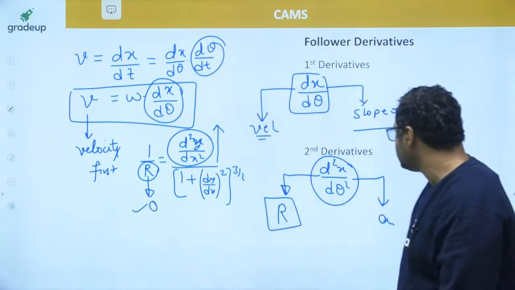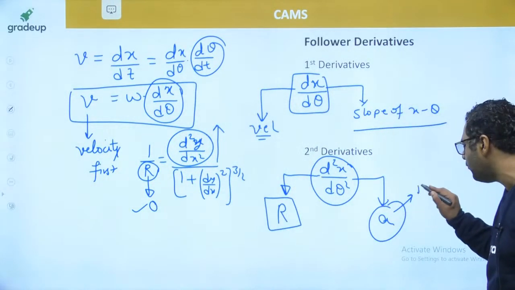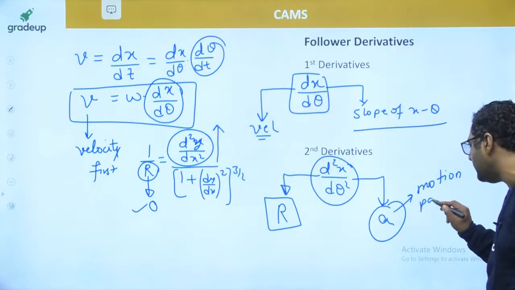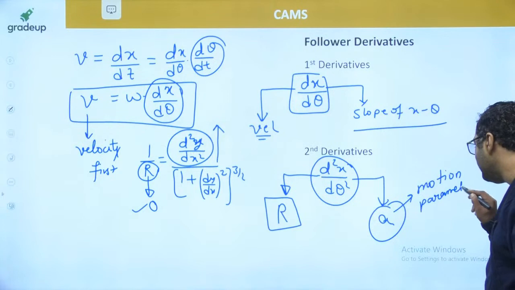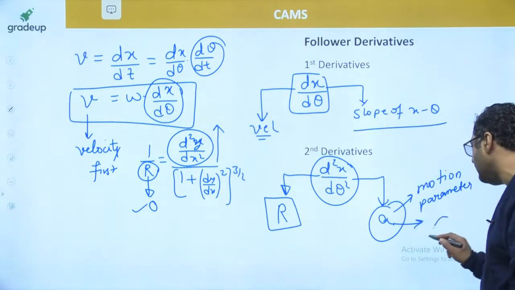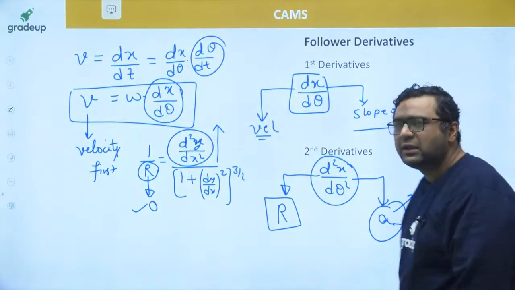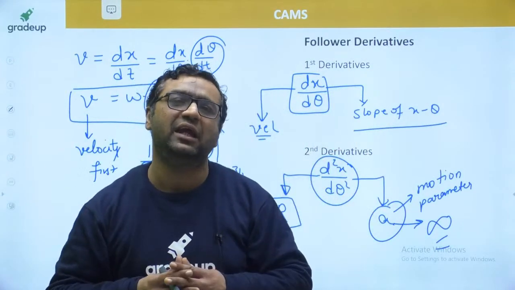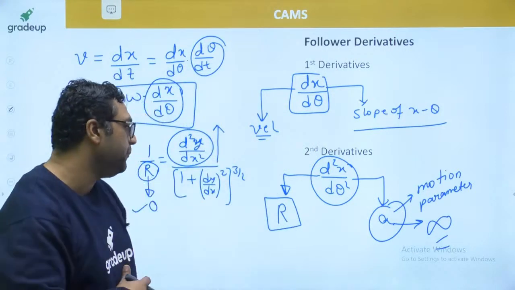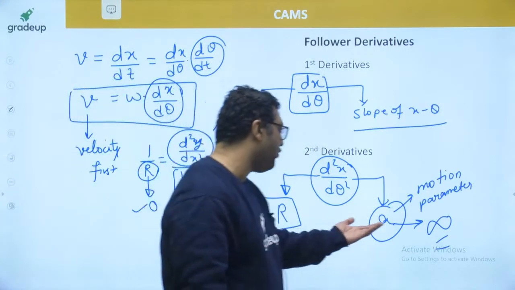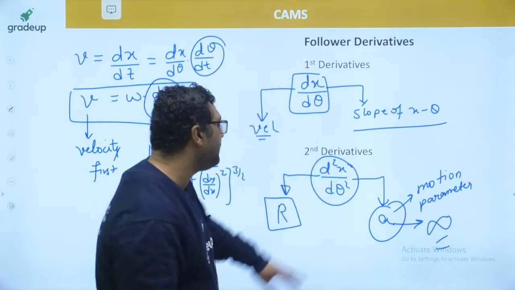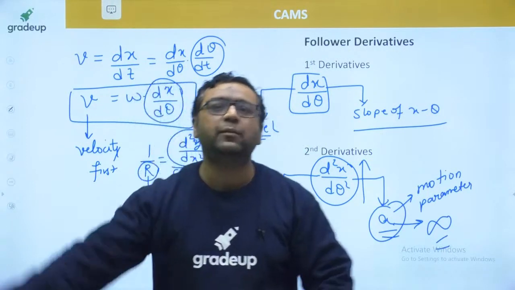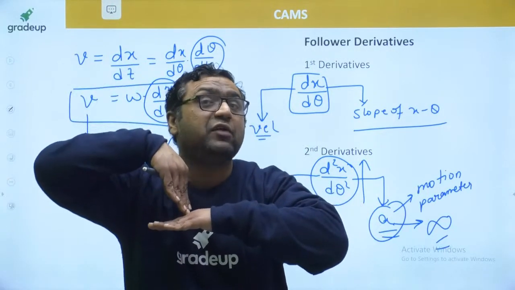But physics says acceleration is the parameter of motion, the motion parameter. And if it is a motion parameter, it cannot be infinity. If acceleration becomes infinity, it simply means that the contact between the road and the vehicle is not there; only then can acceleration be infinite, which is impossible. So definitely we cannot go for that. If d square x by d theta square is very, very high, acceleration will become infinite, and there are chances that the contact between cam and follower will be lost.